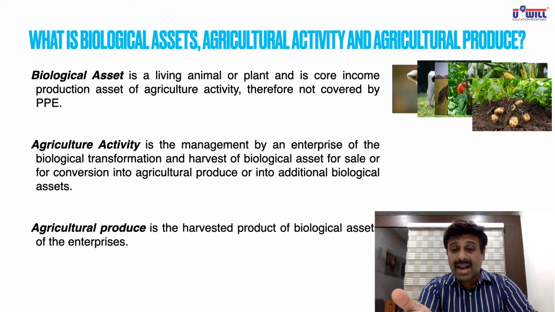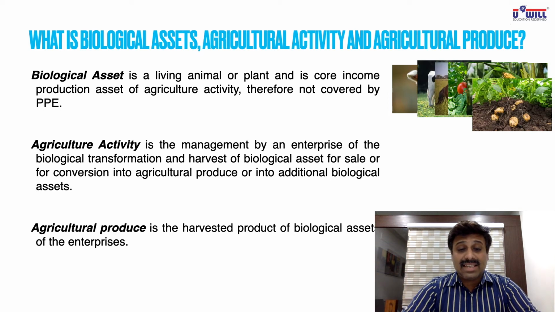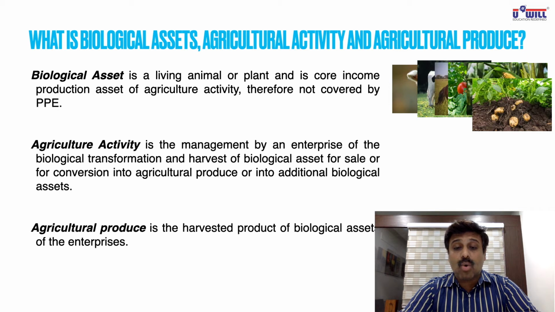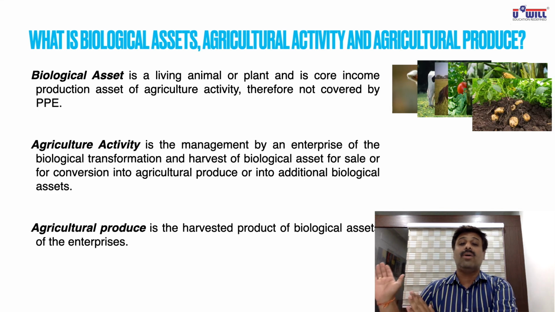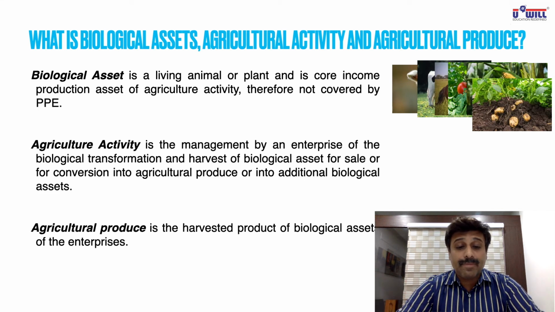Where it is written living plant, you write down above that: potato plant, corn plant, tomato plant. So biological asset is a living animal or a plant and is the core income production asset of agricultural activity, therefore not covered by PPE because it is the main production asset of agriculture activity only. Agriculture things are excluded from property, plant and equipment.